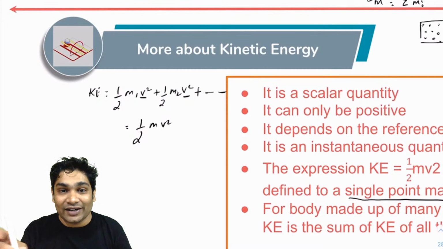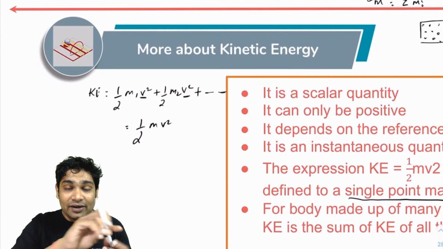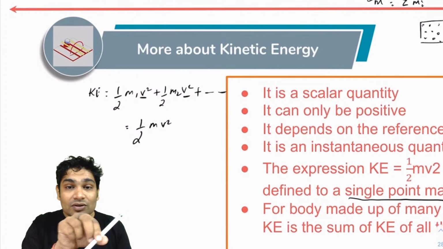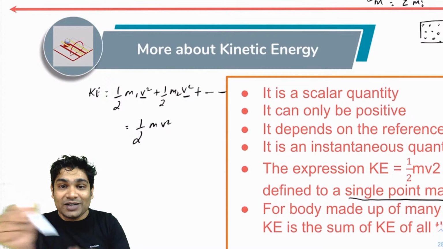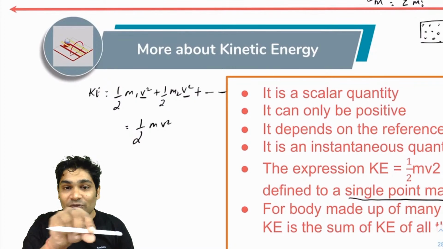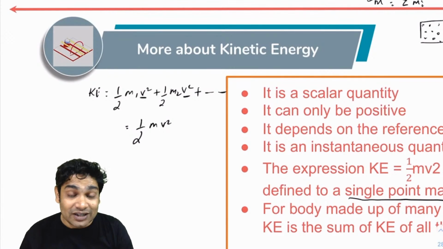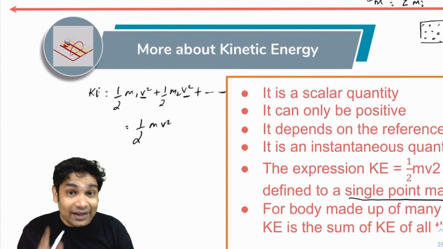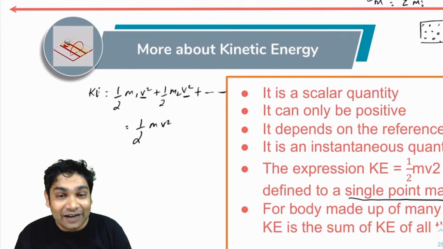Alright, so if it is only translating, fine. If it started rotating also, you will realize that when this is rotating, different points are moving at different speeds. So here, the top point is moving with a different speed, the bottom point is moving with a different speed, and the center is moving with a different speed. So here, all the objects are moving at different speeds. So for such a body, which along with translation is also rotating, I cannot use the expression half mv square. We'll talk about that when we come to rotation.